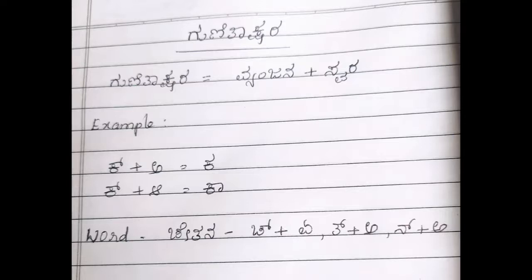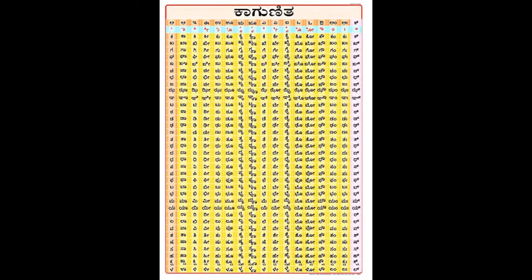As we go on, it gives rise to what we call Kagunita, or Bara Akdi in Hindi. It's there for all the Vyanjanas, and it's very important in forming sentences and words. You need to know all this very clearly so that you will not make mistakes when writing.